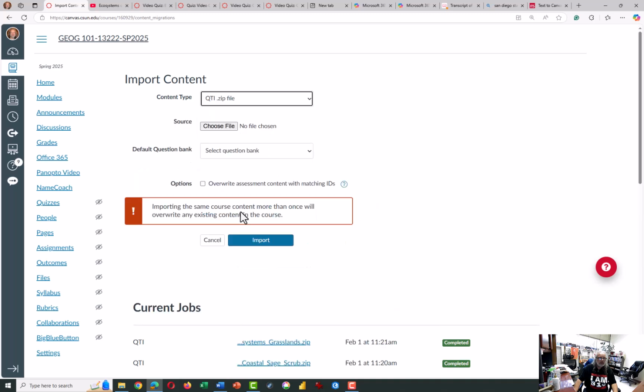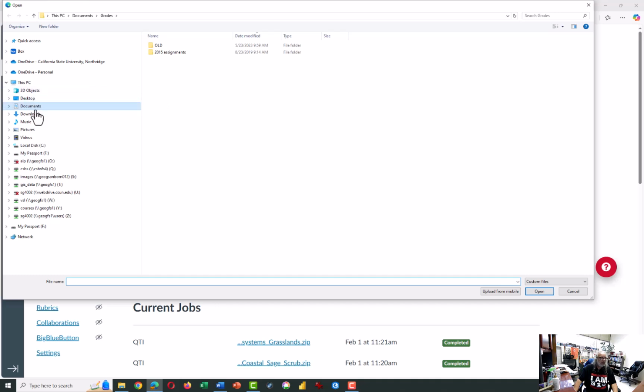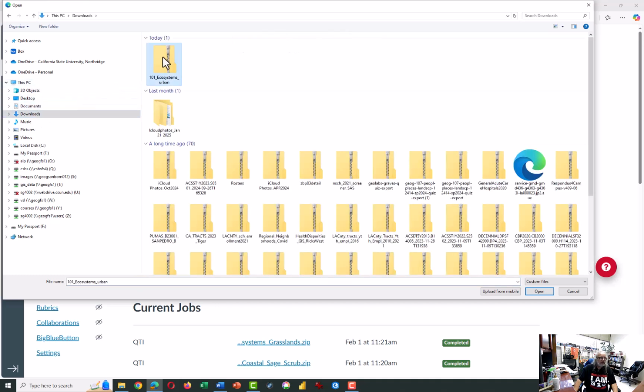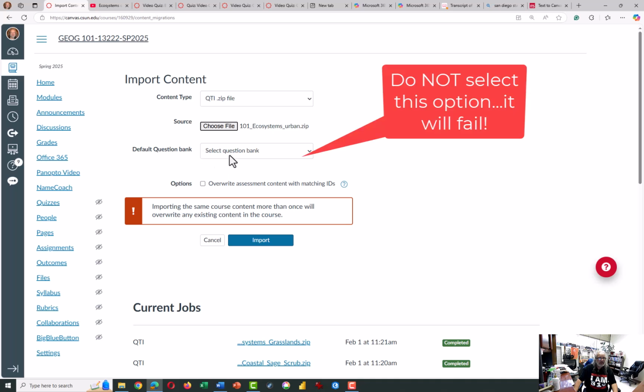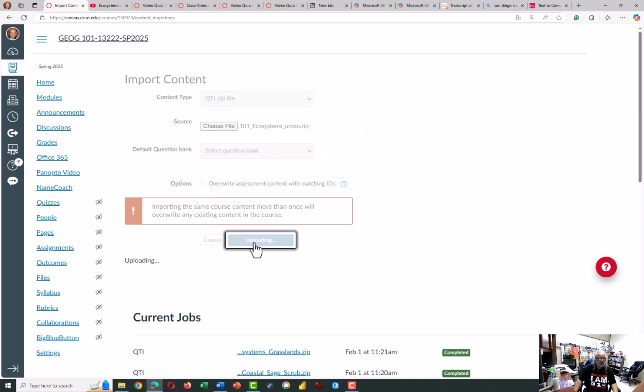A QTI zip file. Choose the file, go to downloads where I just stuck my urban ecosystems questions, select it, click open, and this is important. Do not select a question bank, and just click import.